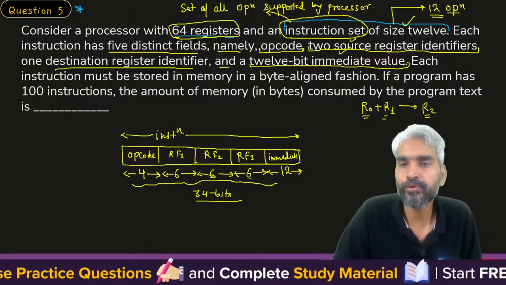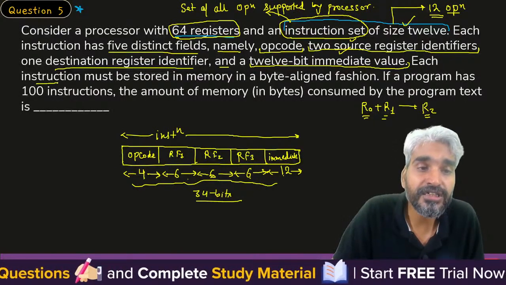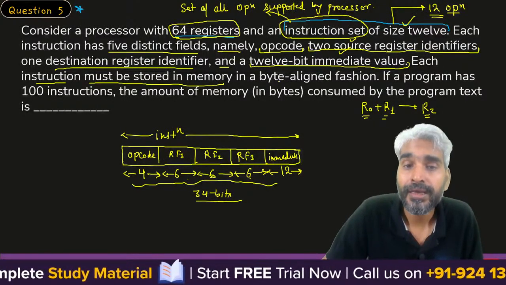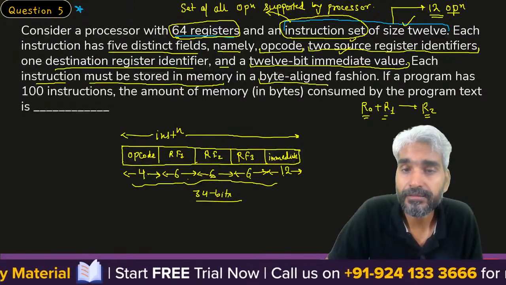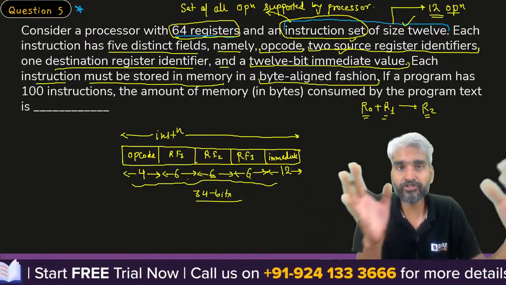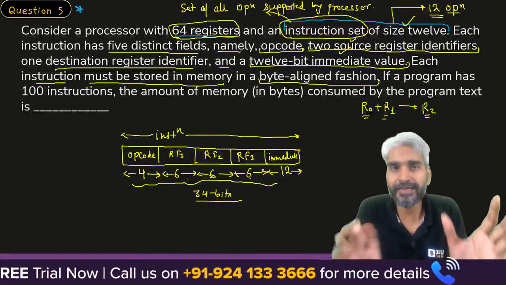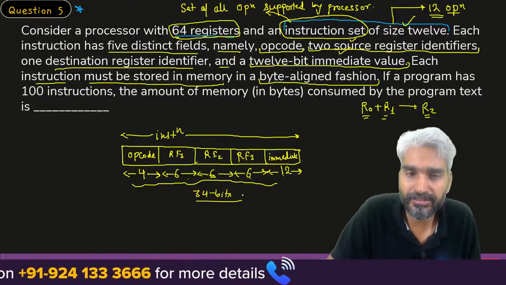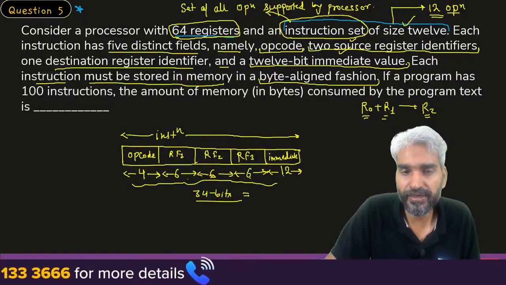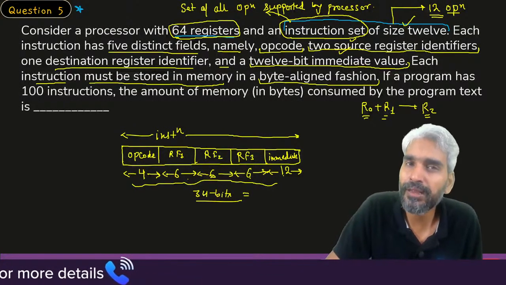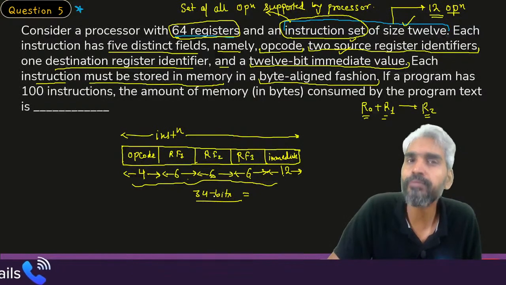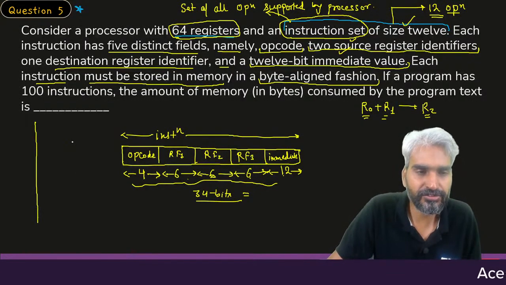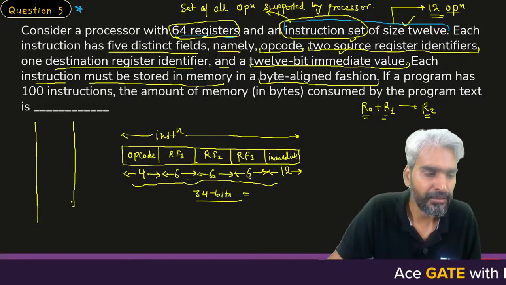Please look at one more thing. Each instruction must be stored in memory in byte aligned fashion. Byte aligned means the instruction must be stored in the form of bytes only. So, sir, what is the size of this particular instruction? 34 bits. If we talk about bytes, how many bytes are they? They are basically 4 point something. So for each instruction, how many bytes will be required?